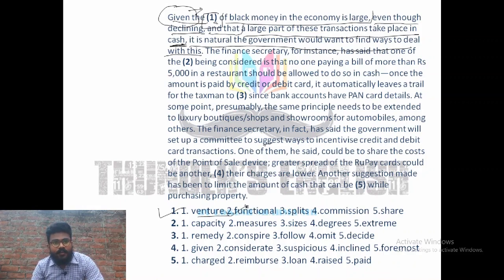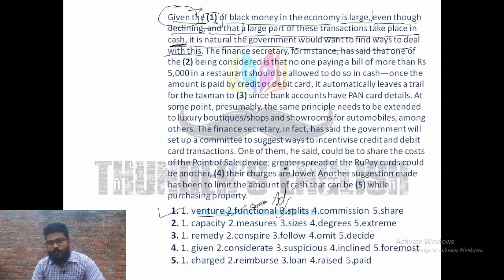So the second one is functional. Second one is functional of the black money. If you have heard about noun clause, noun plus preposition plus noun, and functional is an adjective, and we can't put functional here, right? So according to grammar, we can't put functional here. Splits of black money, right?